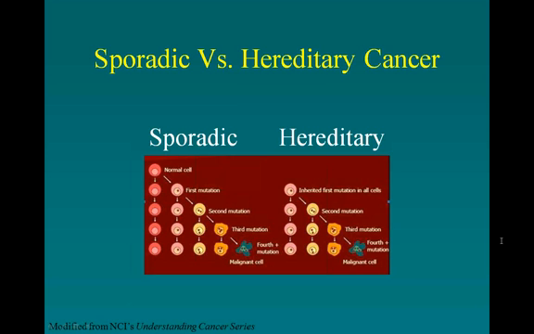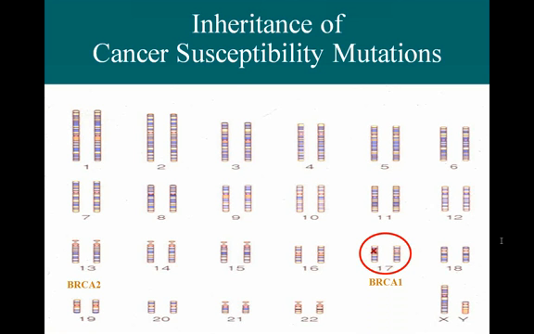It makes sense that they might develop more than one cancer, again because all of their cells have that first hit, that first mutation. And it also makes sense that if the mutation is present in all of their cells, they may pass this down in the same way that they inherited it, because they're going to pass on their